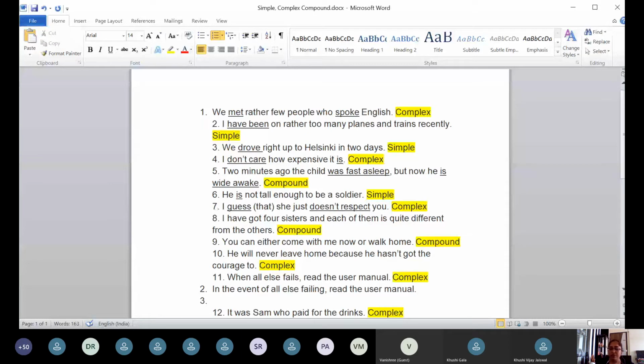If there is a helping verb, is failing, was failing, am failing, are failing, were failing, any of these helping verbs, then only failing is a verb, otherwise it is not a verb. That is why in the event of all else failing is a phrase and not a clause. Then we can call it a simple sentence.